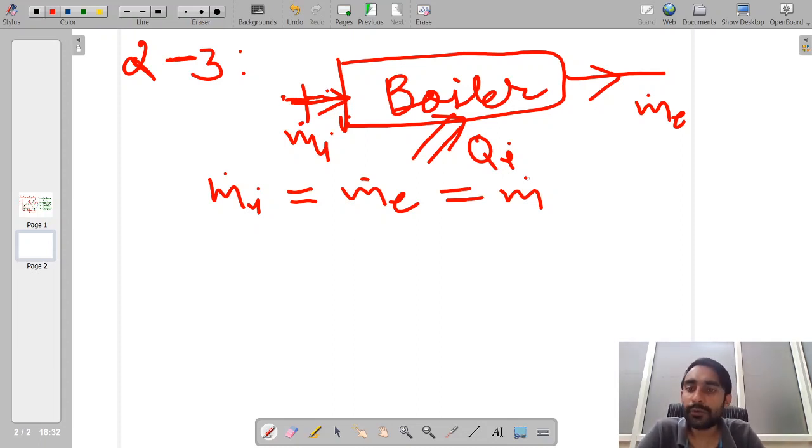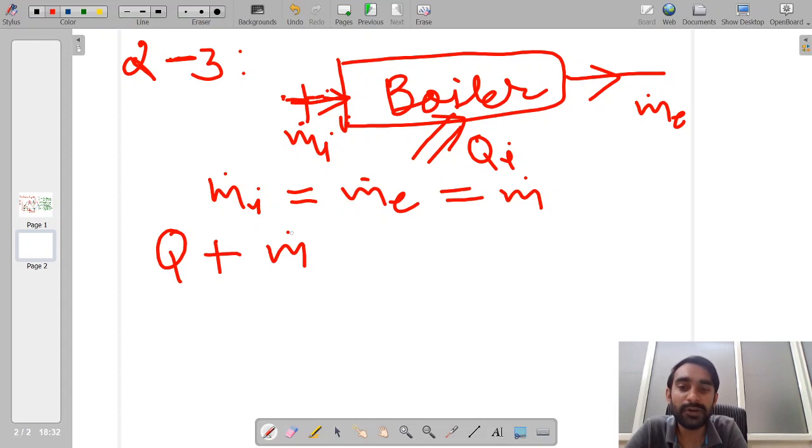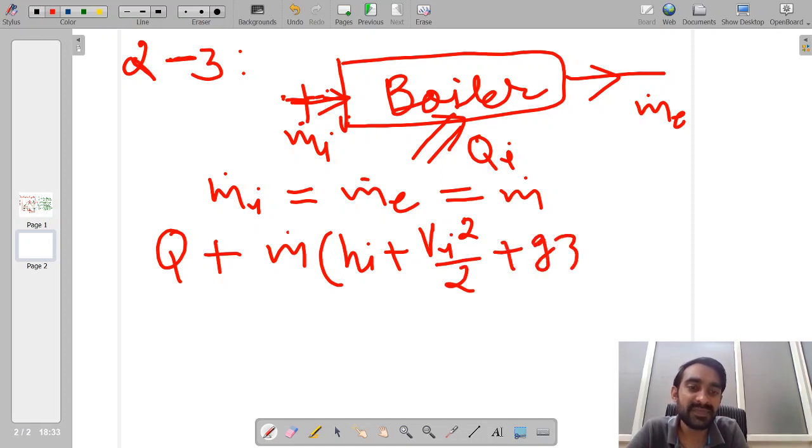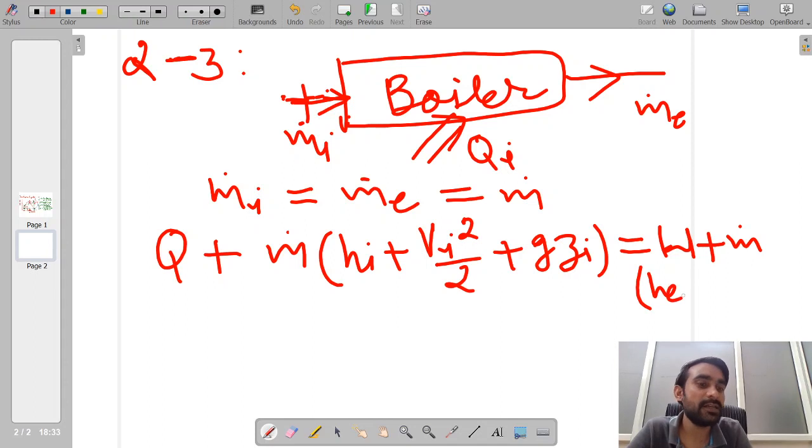We already know from our steady state energy equation, or the first law of thermodynamics for open systems, particularly when applied to this type of steady state devices, that Q plus mass flow rate of working substance into (hi plus Vi square by 2 plus g zi) is equal to W plus m dot into (he plus Ve square divided by 2 plus g ze).